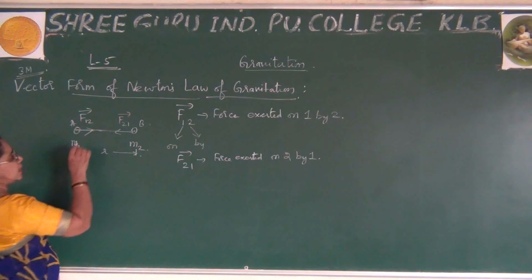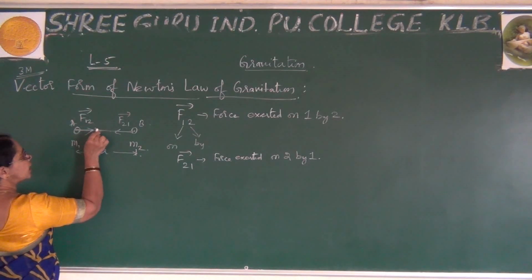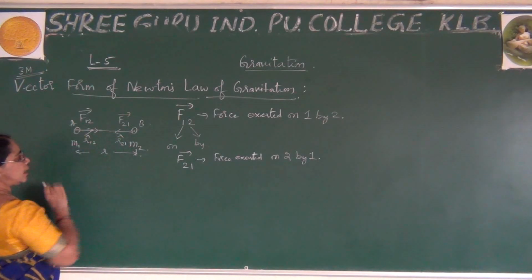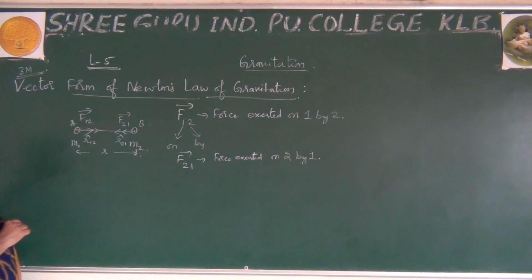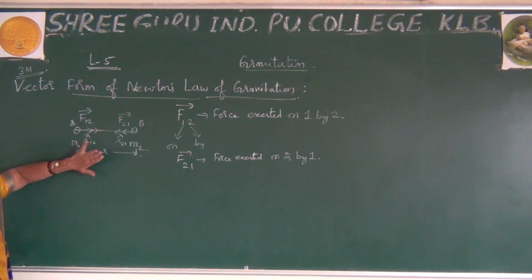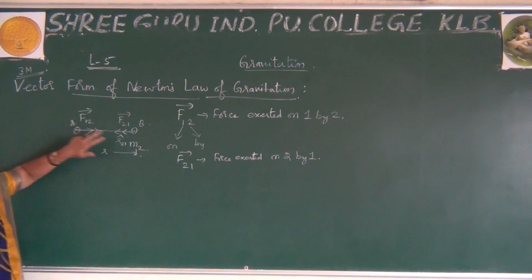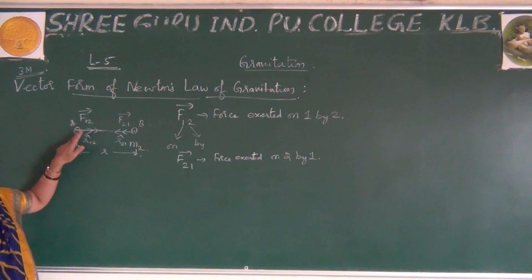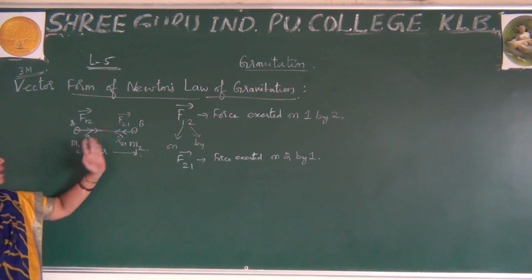Now, to explain this in a simple way, the force F1, the force on the first particle by the second particle, is always directed towards this side. Naturally, the unit vector is moving towards this side. So these two are opposite to each other. That condition you have to remember.